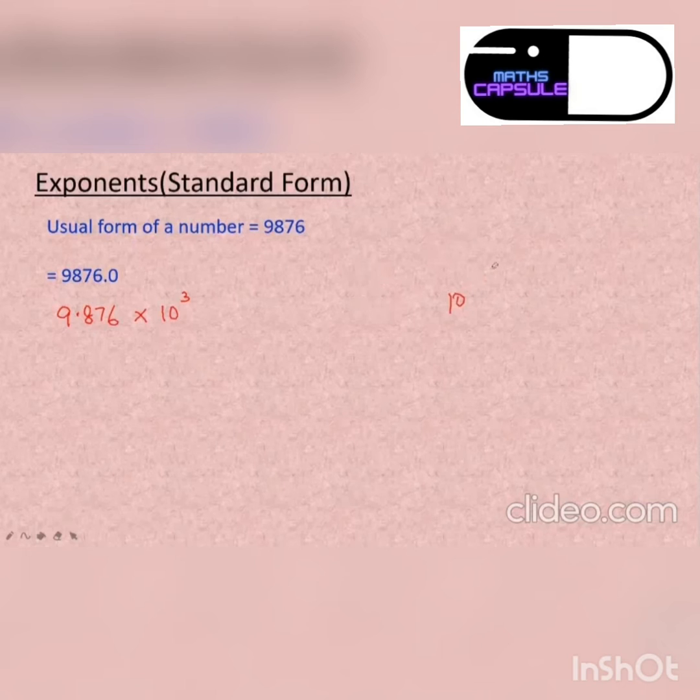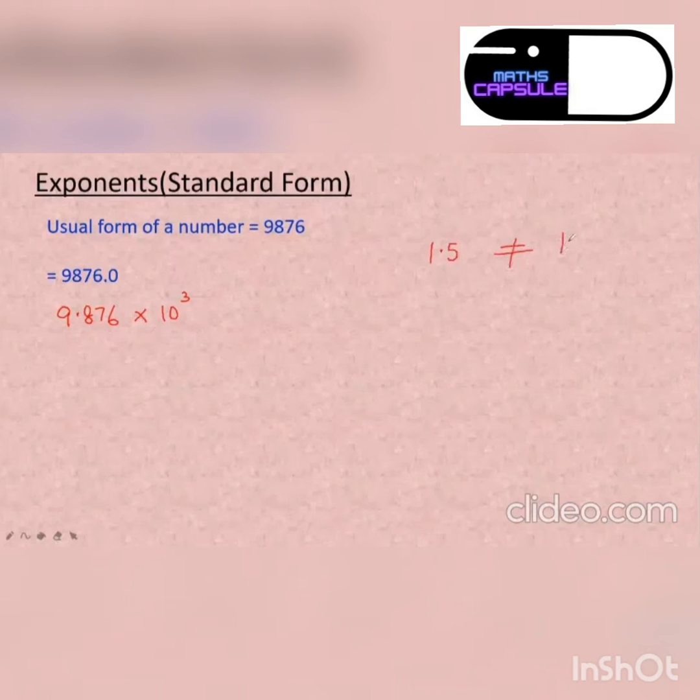This is a shortcut I have told you, okay? But why are we doing this? Now, we already know in the previous question we had seen that 1.5 was not equal to 15, right? This was the usual number. This is the standard form, right? But are they equal? No, they are not. So what can we do so that they make themselves equal to each other?